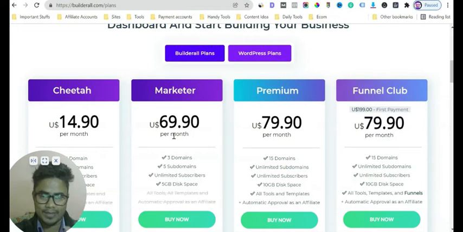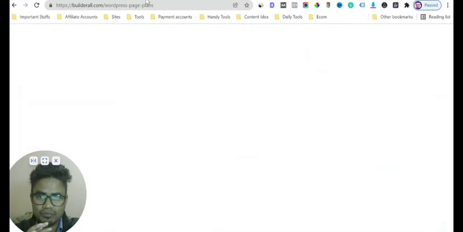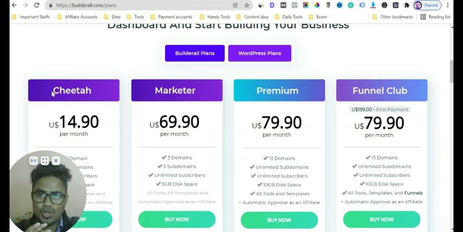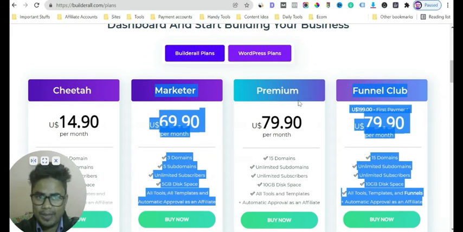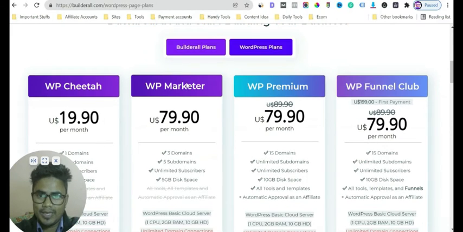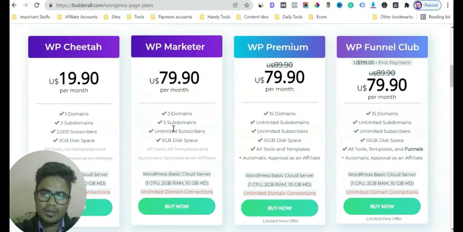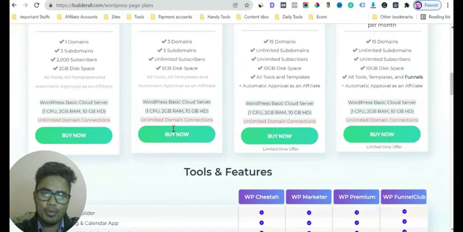And they have two types of plan, as I told you. Under the two types of plan, Builder plan and WordPress plan, they have basically four plans: Cheetah, Marketer, Premium, Funnel Club. Here you have WP Cheetah, Marketer, WP Marketer, WP Premium, and WP Funnel.